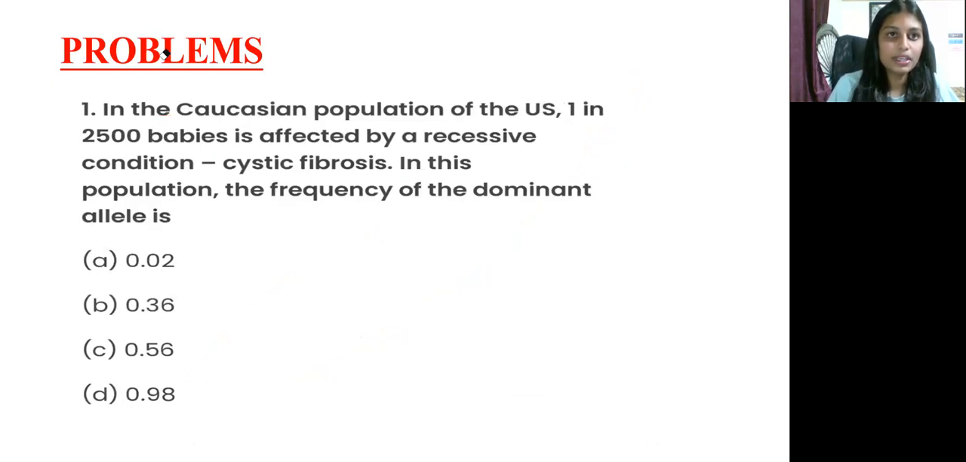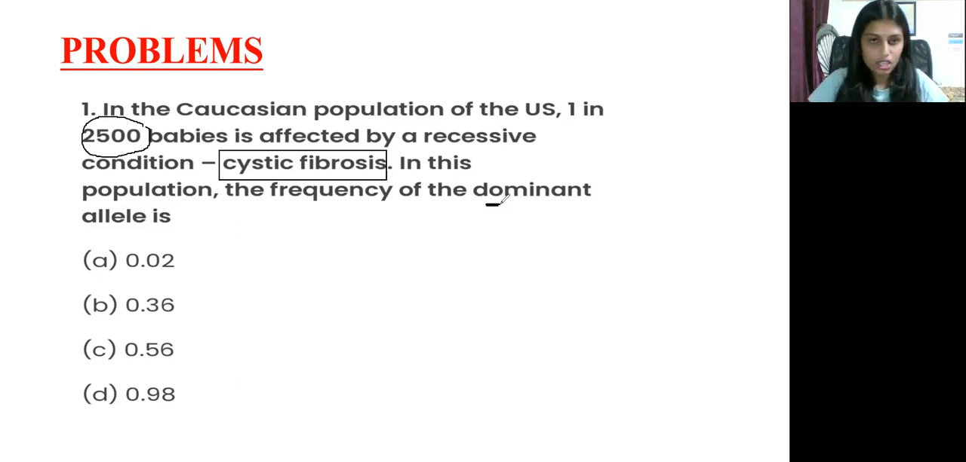So first problem here, okay, in a Caucasian population of the US, 1 in 2,500 babies is affected by a recessive condition, that is cystic fibrosis. This is a recessive condition disease. So here in this population, the frequency of the dominant allele is. So here they are given the recessive population. So with the help of this recessive population, we have to find out the frequency of dominant allele.